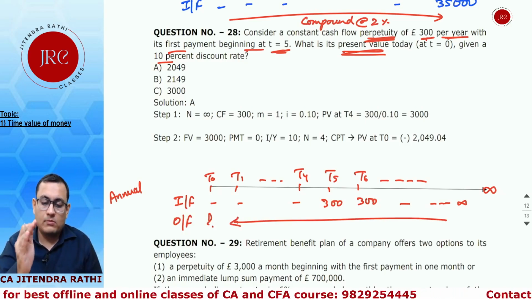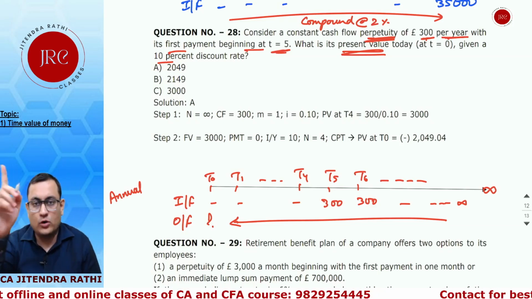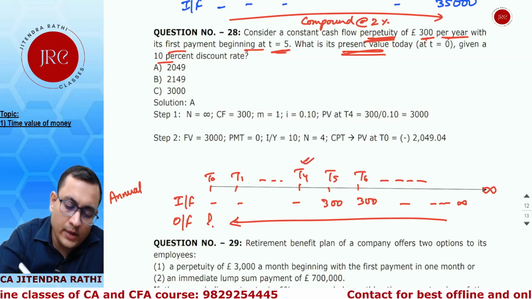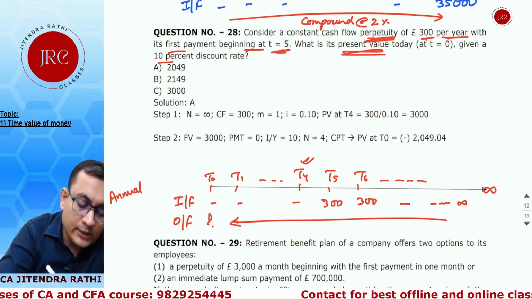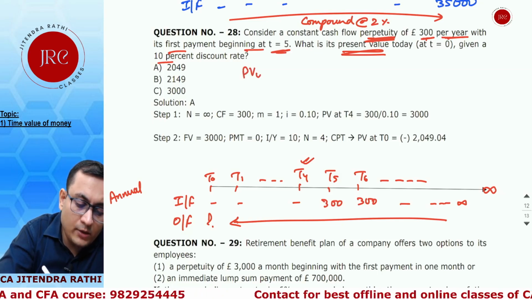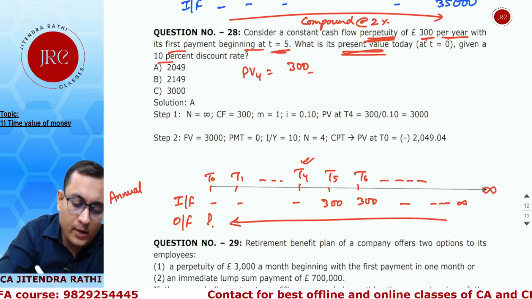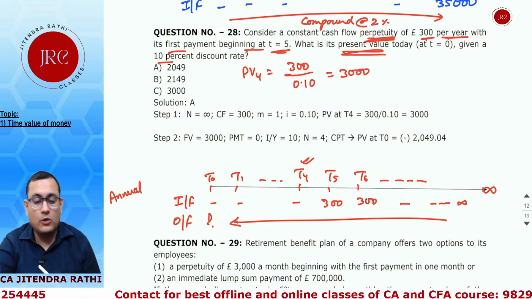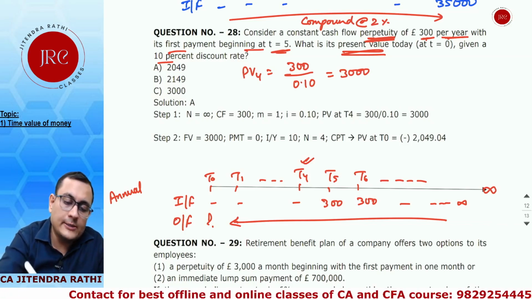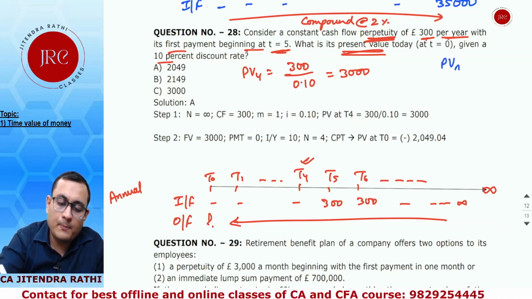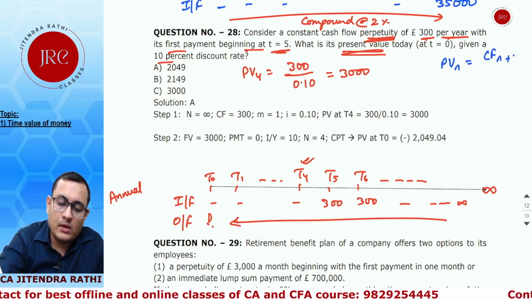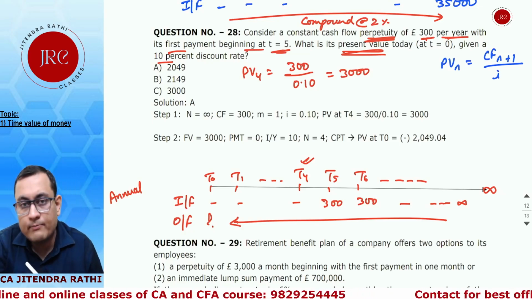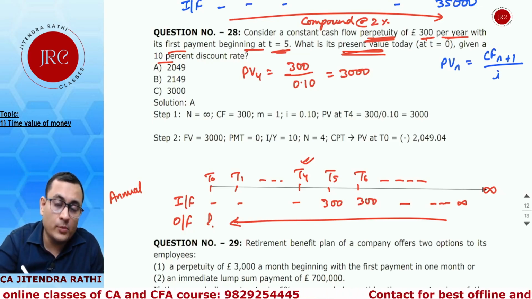So this is a two-stage series, because from T0 to T4 there are no cash flows and then there is a constant 300. Again in two steps. First we need to find the value at T4. So the present value at 4 is equal to 300 over 0.10, that is 3000. Direct. It's a constant cash flow series, and for a constant cash flow series we have a formula, that is PV at n will be equal to CF at n plus 1 over i. So this is the sum of an infinite geometric progression.